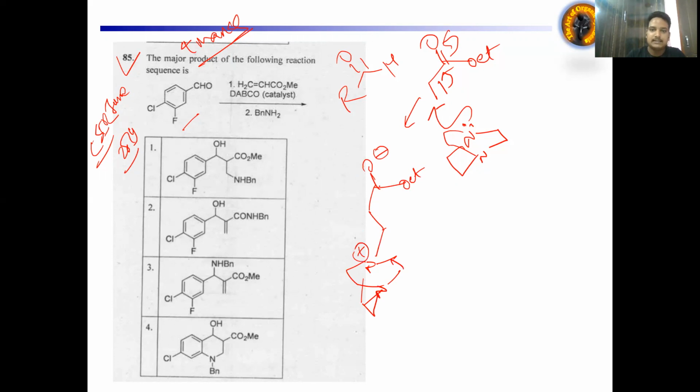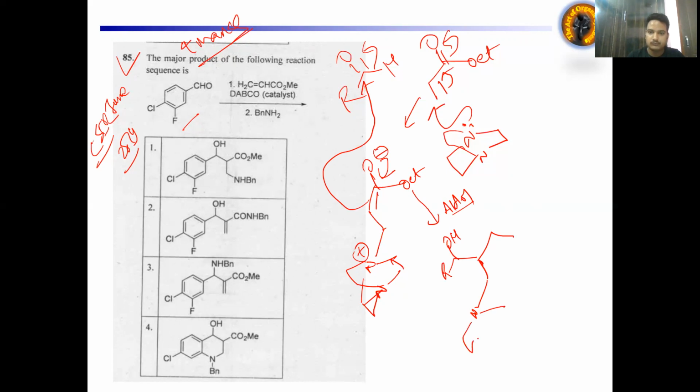What happens in the next step? This ester enolate attacks this aldehyde in an aldol condensation manner, and we are getting the condensed product like this. And this is a positive charge.